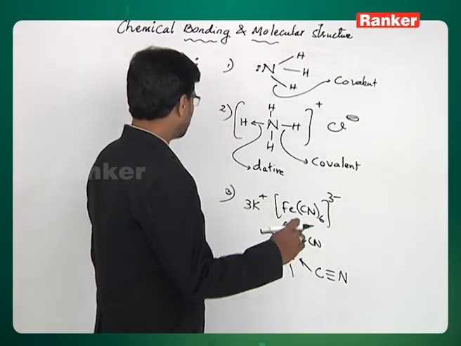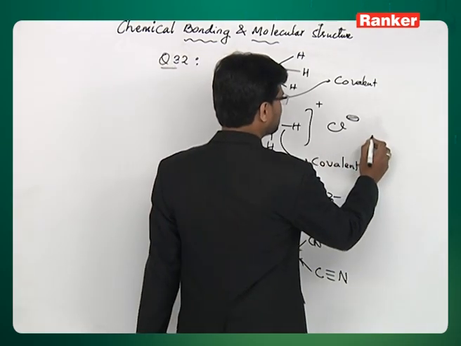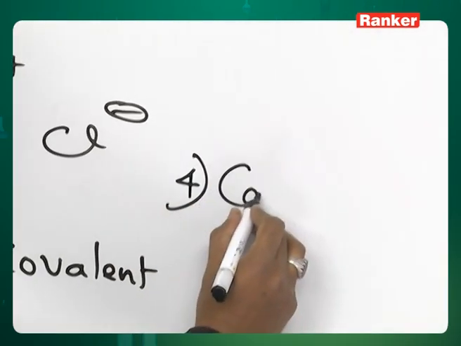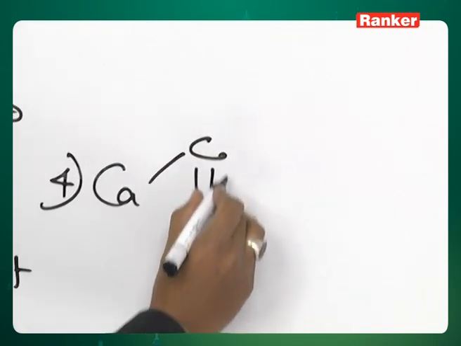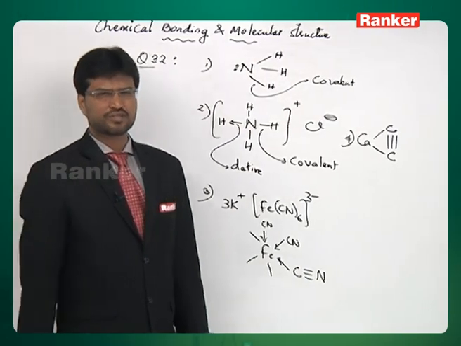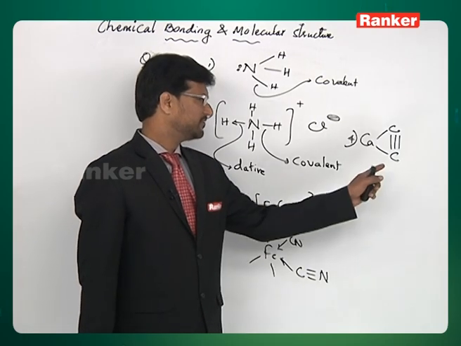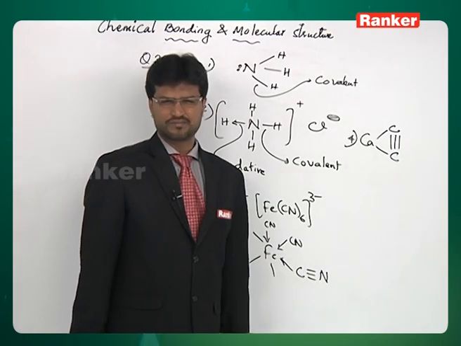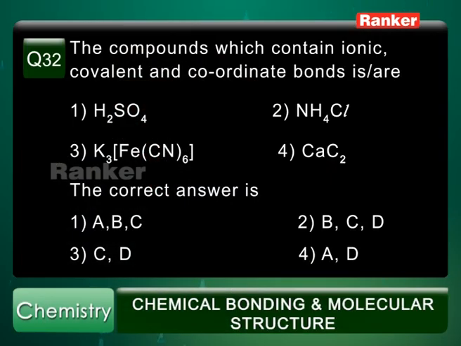Now, we are left with another option, that is calcium carbide. Calcium carbide has this type of structure. Between the carbon atoms, it has covalent bond, and between calcium and carbon, the bond can be described as ionic bond. So it does not have dative bond. So the correct answer is the first option, B and C.